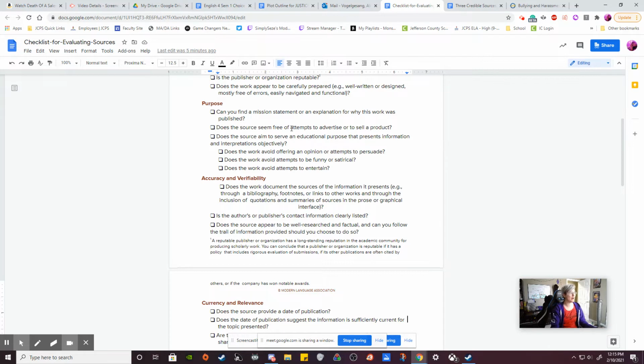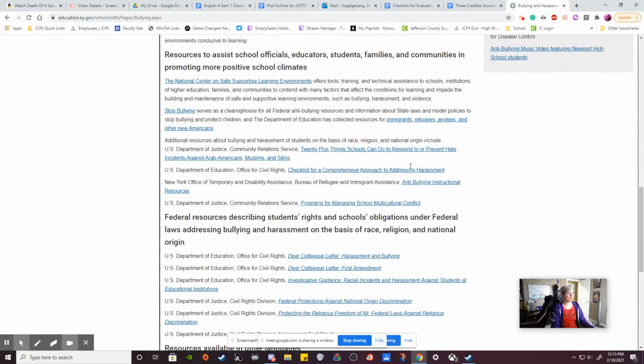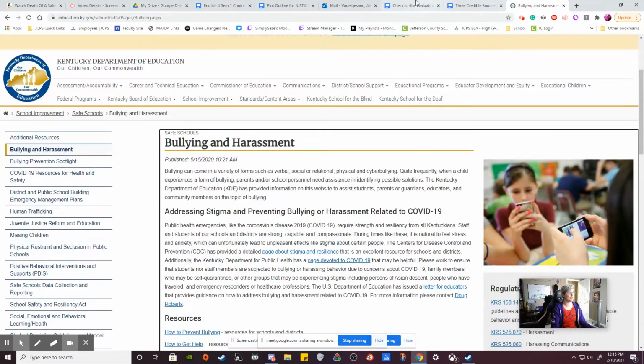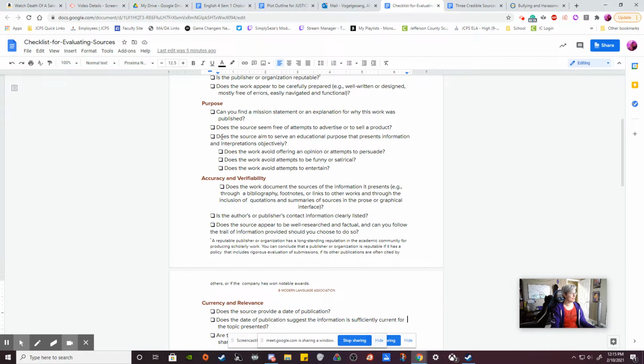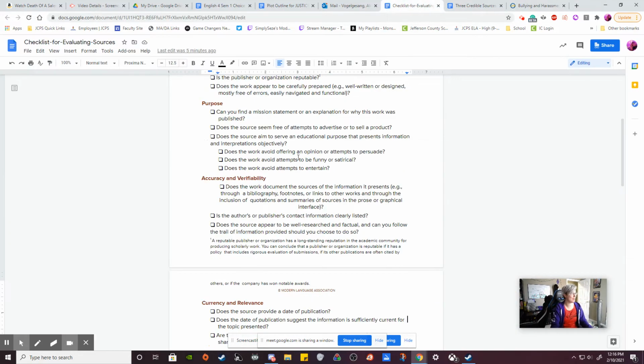Does it seem free of attempts to advertise or sell a product? Are there ads on here? Let's look. We got a picture. No ads. No ads whatsoever on this page. Boom. Done. Does the source aim to serve an educational purpose that presents information and interpretations objectively? Meaning, is it for all sides of the argument? Is it something that is meant to be educational? Well, we just read that this is providing information, which means that it's supposed to be educational. So yes, absolutely.